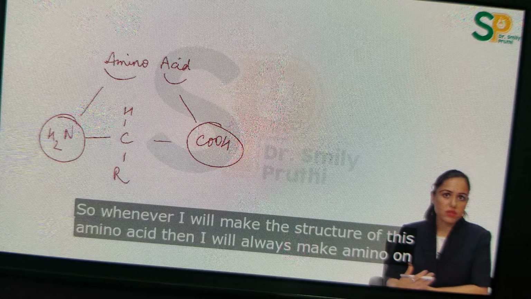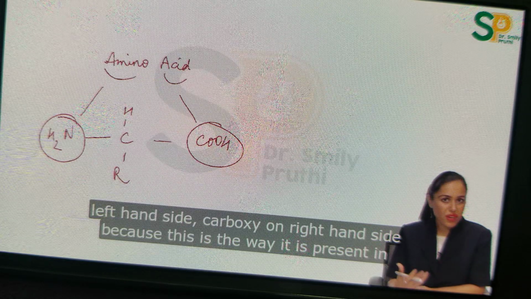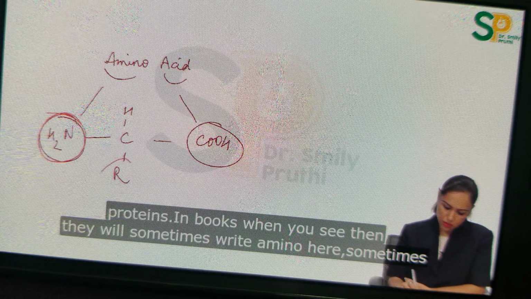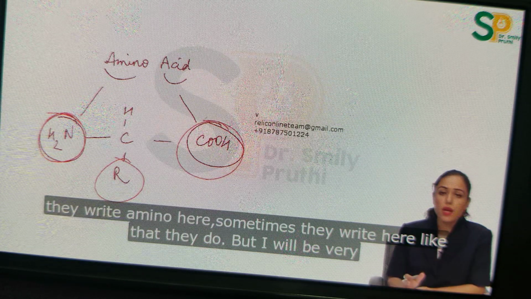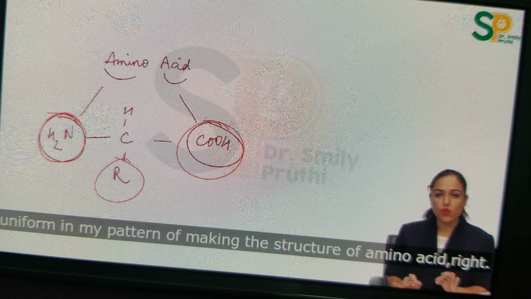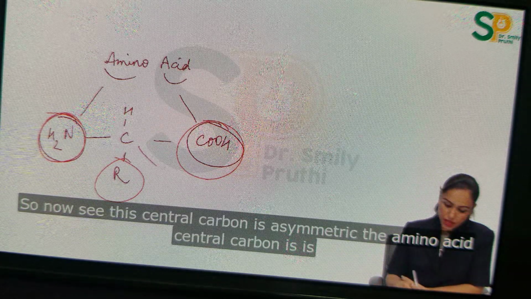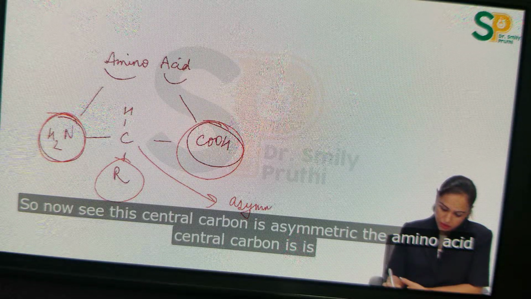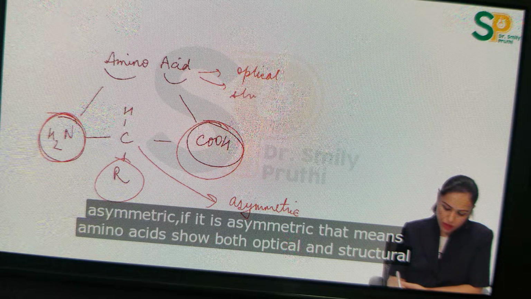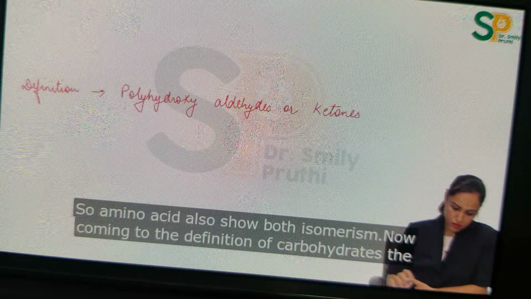So when I make the structure of this amino acid, I will always make amino on left hand side, carboxy on right hand side, because this is the way it is present in proteins. In books when you see, they will sometimes write amino here, sometimes they write amino here, like that they do. But I will be very uniform in my pattern of making the structure of amino acid, right? So now see, the central carbon is asymmetric. The amino acid central carbon is asymmetric. If it is asymmetric, that means amino acids show both optical and structural isomerism, right? So amino acids also show both isomerism.